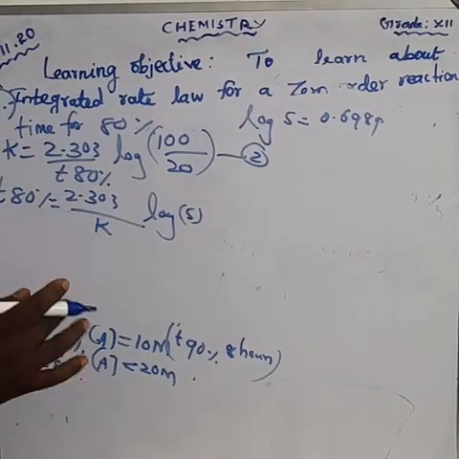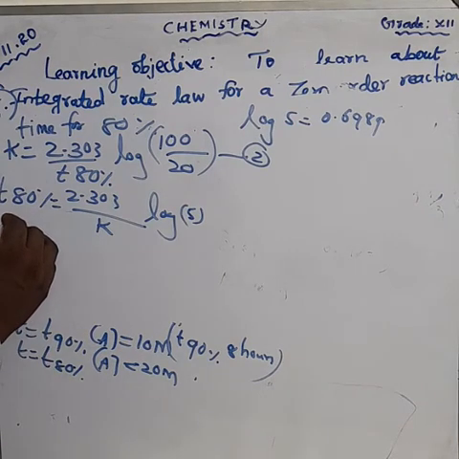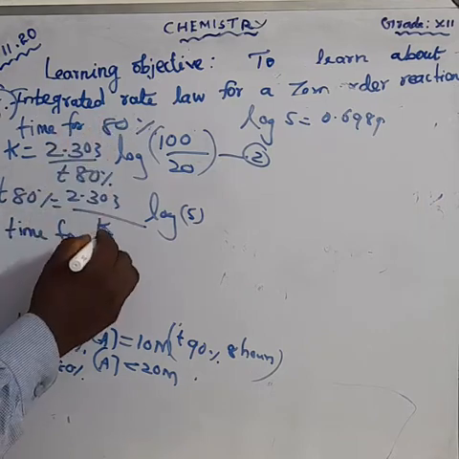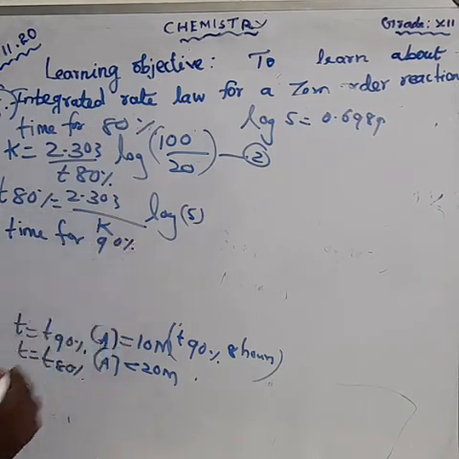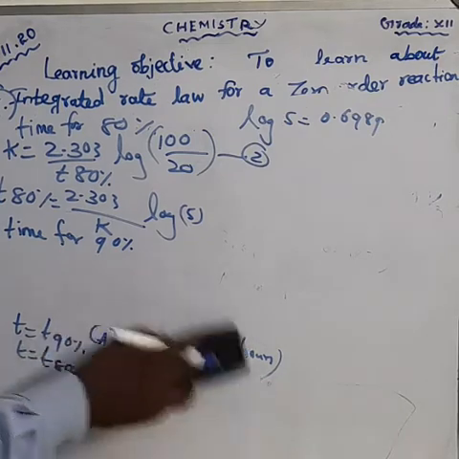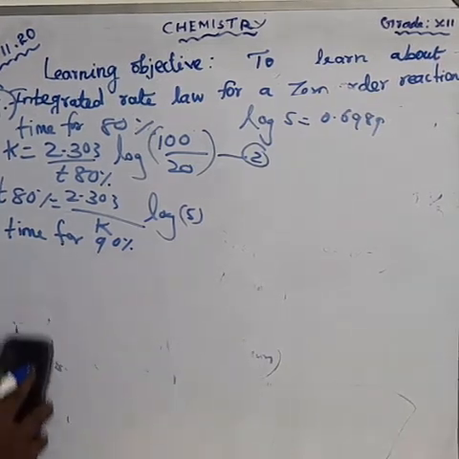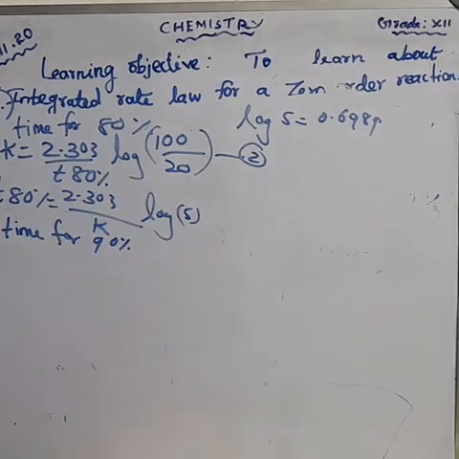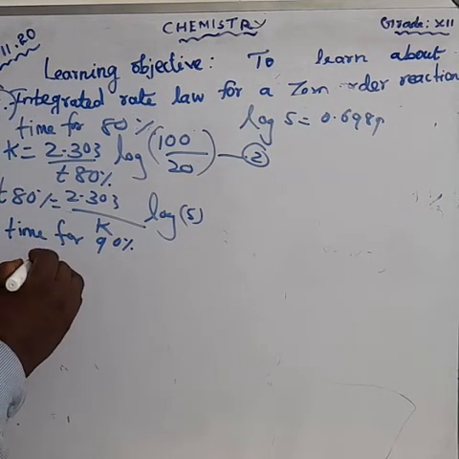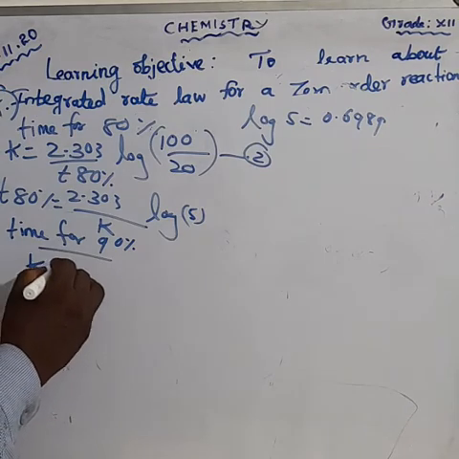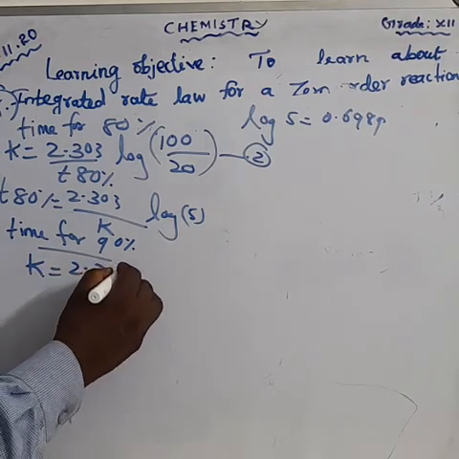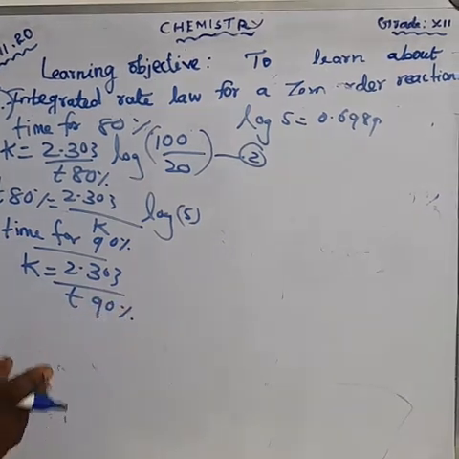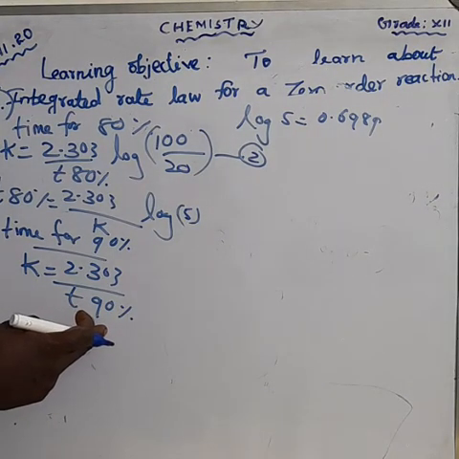Next we have to calculate the time for 90%. Time for 90%. Then K is equal to 2.303 by T 90%. I told you T 90% is how many hours? 8 hours.